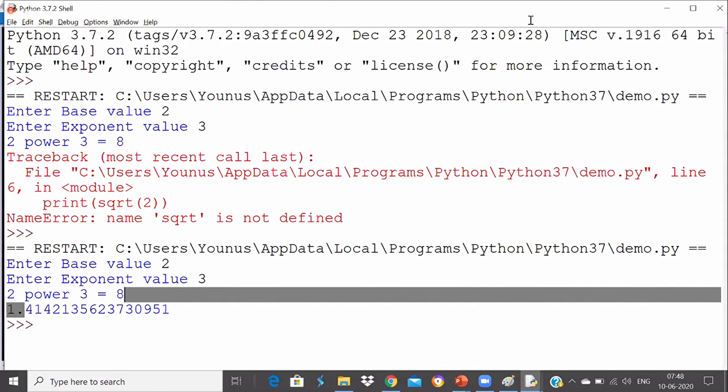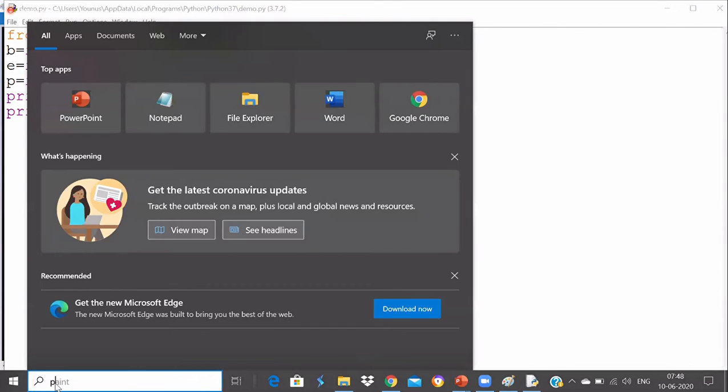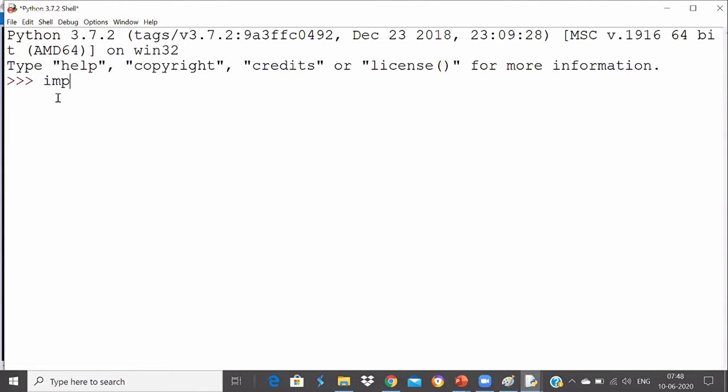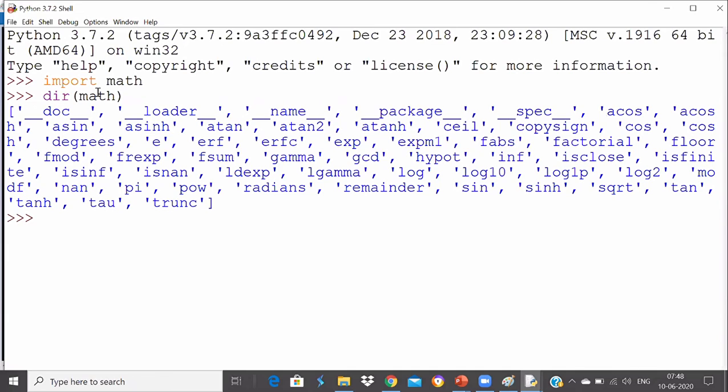And the second question was how to check that a particular function is available. I'll just run another script now. I have to import math first of all, and I can say dir of math. It will show you all the attributes and functions available in this math module. So you know that power is available here.